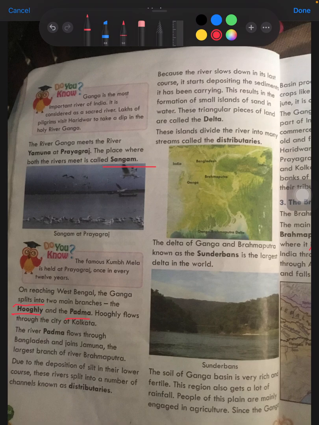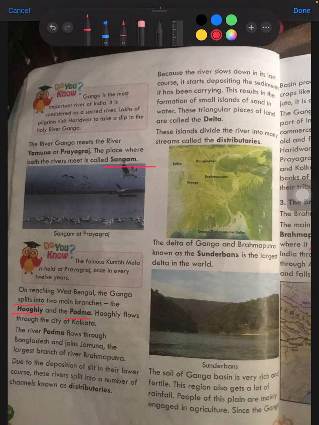Due to the deposition of silt in their lower course, these rivers split into a number of channels known as distributaries. When the rivers deposit their silt, the river is divided into a number of smaller channels, because small islands of soil form in the lower course. Because the river slows down in its last course, it starts depositing the sediments it has been carrying.